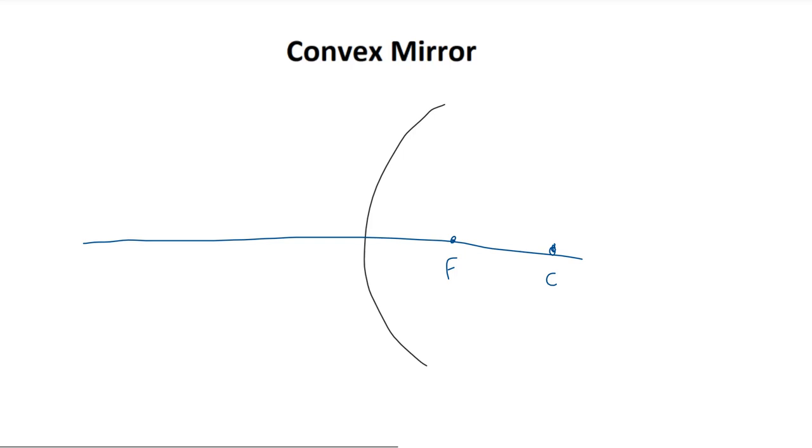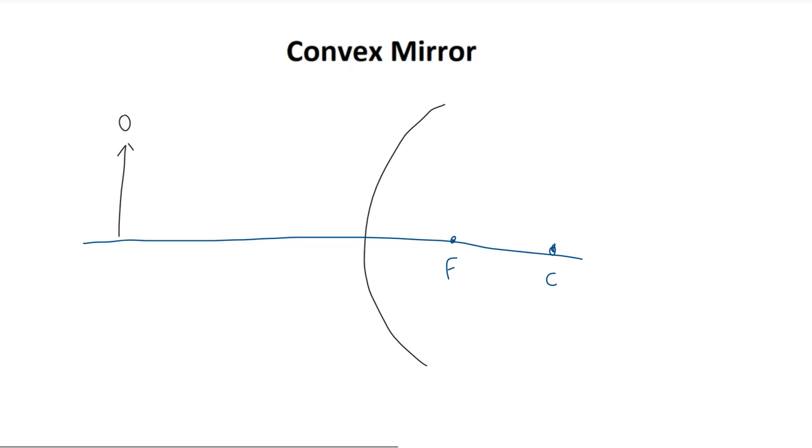Let us now consider where and what is the orientation of an image for a convex mirror. Of course, the actual object has to be to the left of the mirror, and as we have no interesting points on the left, I'm going to place the object randomly as I've shown here. However, again, to simplify things, I have the bottom of the object placed on the horizontal line that goes through the center of the mirror. Let us again consider two light rays that are reflected off the top of the object towards the mirror.